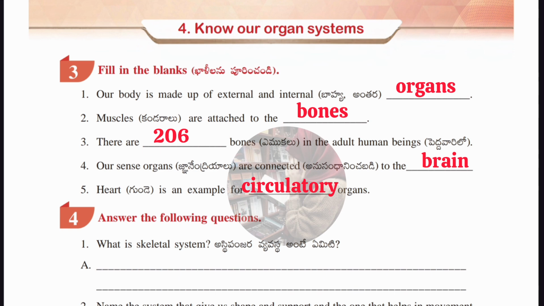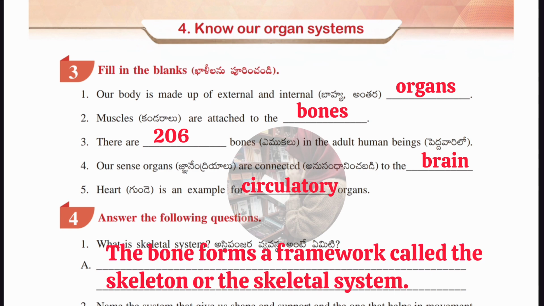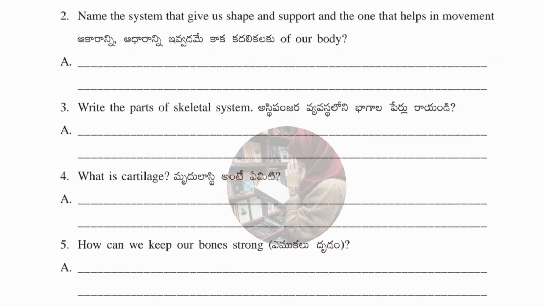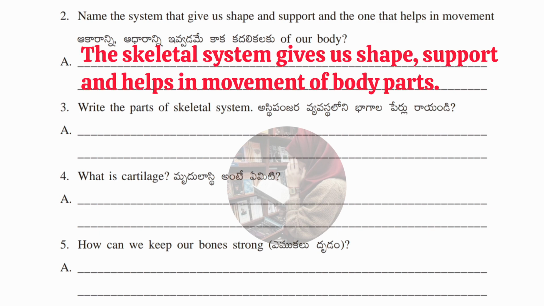Now we'll see the fourth Roman, which is answer the following questions. First question is, what is skeletal system? Answer: the bone forms a framework called the skeleton or the skeletal system. This is the answer. Now we'll see the second question, which is name the system that gives a shape and support and the one that helps in movement of our body. Answer: the skeletal system gives a shape, support, and helps in movement of body parts.